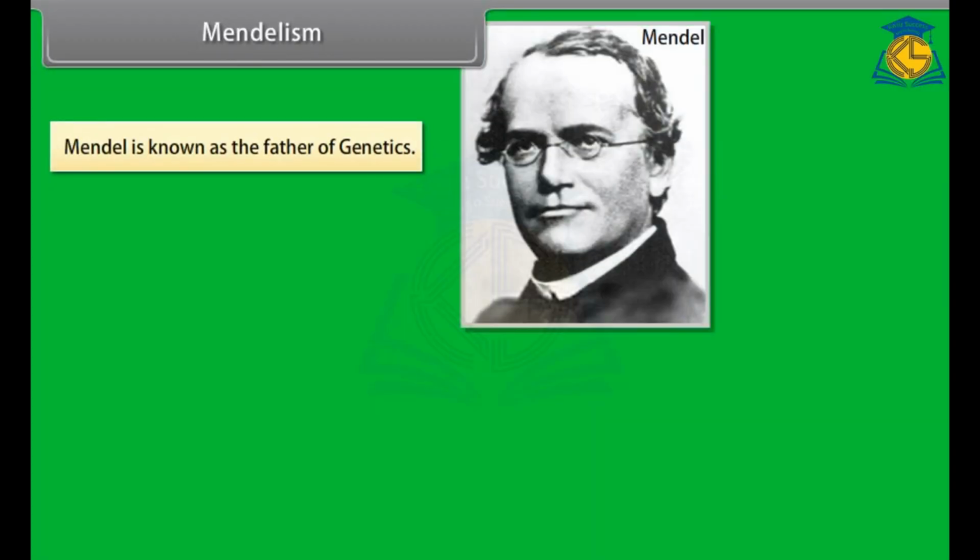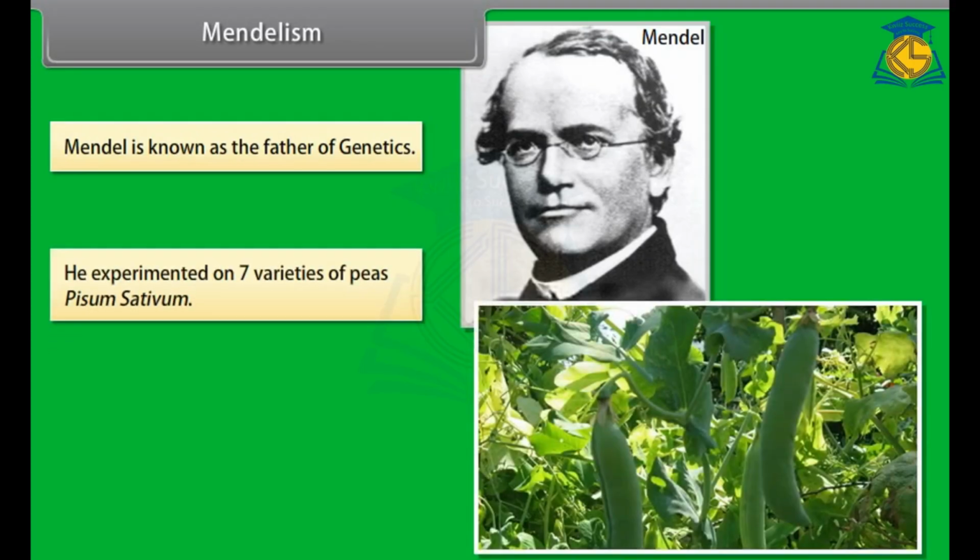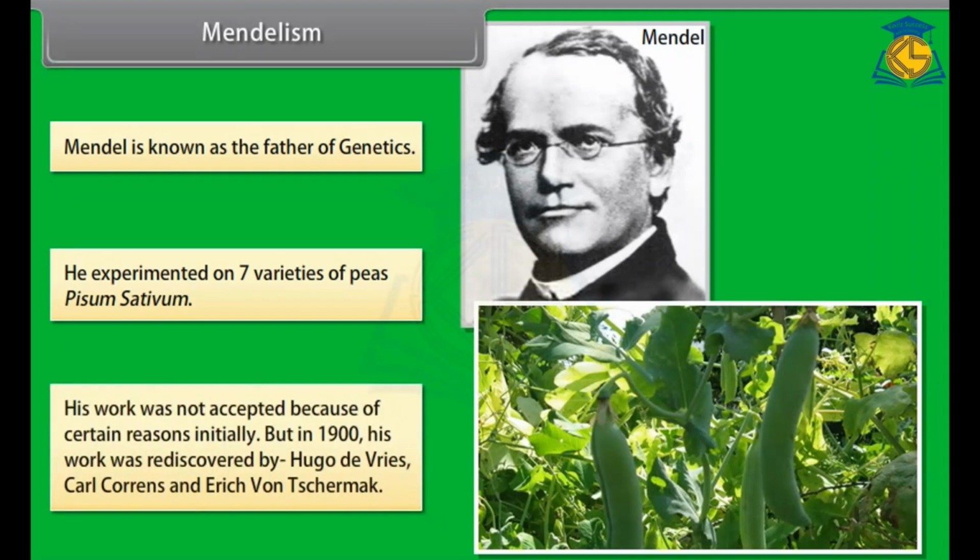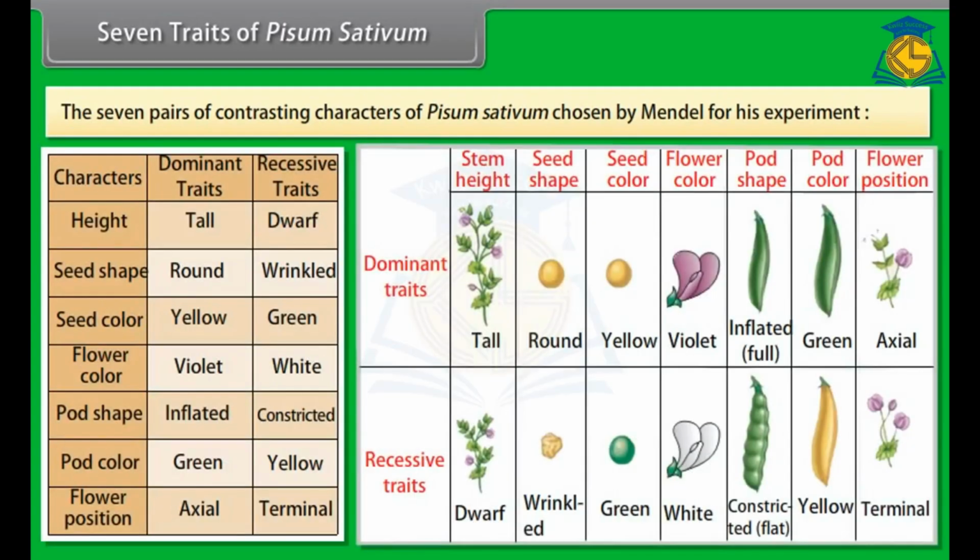Mendelism. Mendel is known as the father of genetics. He experimented on 7 varieties of peas, Pisum sativum. His work was not accepted because of certain reasons initially, but in 1900, his work was rediscovered by Hugo de Vries, Carl Correns, and Erich von Tschermak. 7 traits of Pisum sativum. The 7 pairs of contrasting characters of Pisum sativum chosen by Mendel for his experiment.